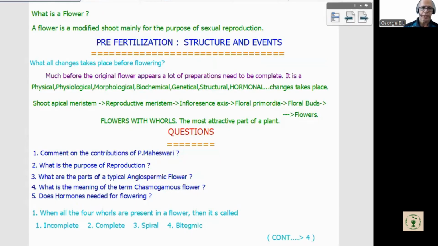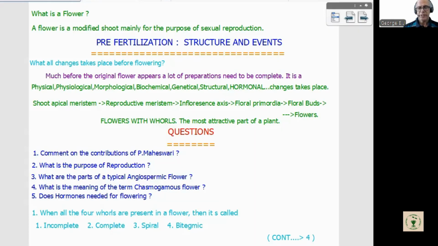So what is a flower? One mark theory question. No doubt, a flower is a modified shoot. Shoot means stem. And why should it get modified? It is for the purpose of sexual reproduction. We can even establish why a flower is a modified shoot by anatomical studies and maceration studies. Now, the next topic, according to NCERT, is pre-fertilization structure and events.